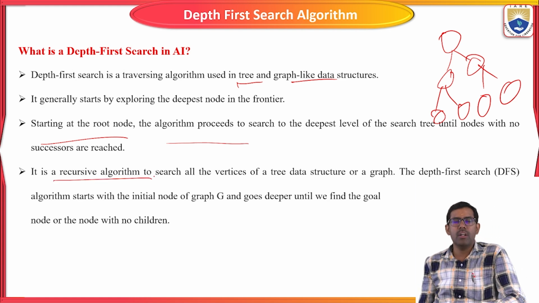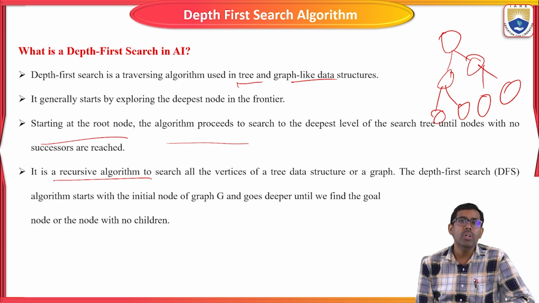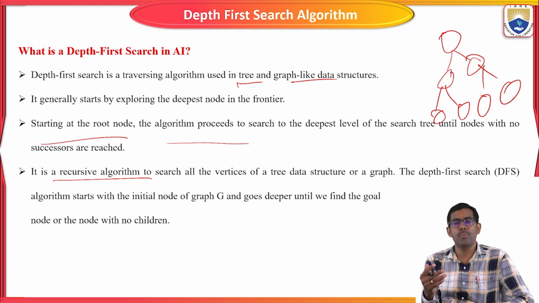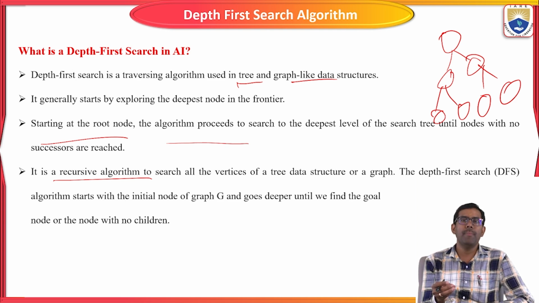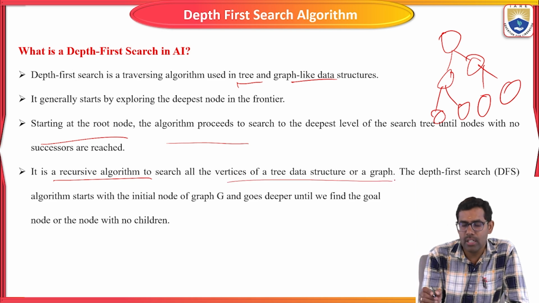The next point is that it is a recursive algorithm. The DFS algorithm is also called a recursive algorithm. What is recursive? It will produce an effective output, the best output for the given problem. Repeatedly, it produces successors. If you are using the DFS algorithm, it will produce more successors based on this recursion. Such an algorithm takes a tree data structure or graph.